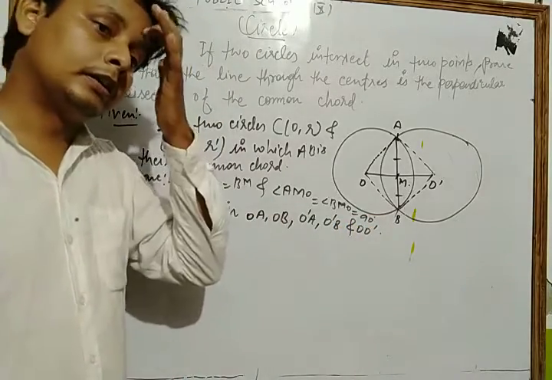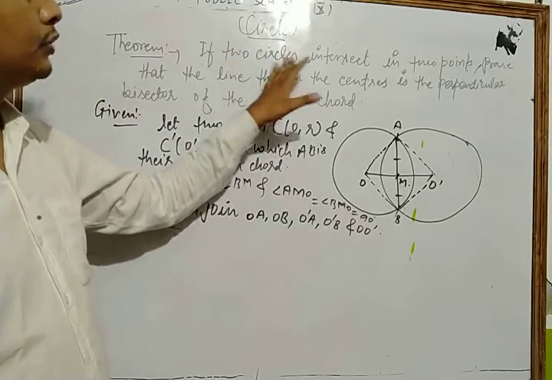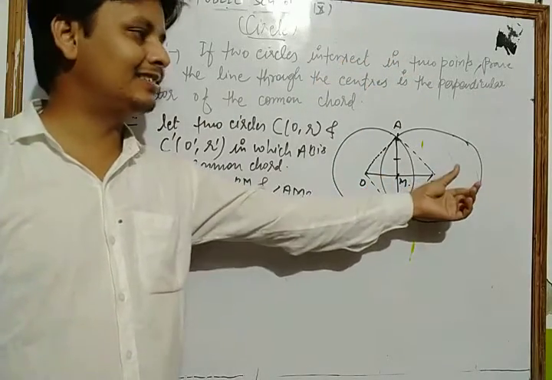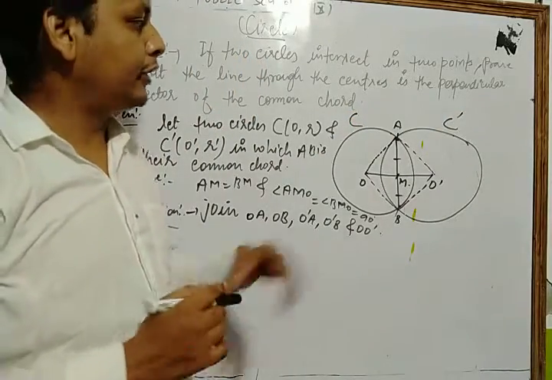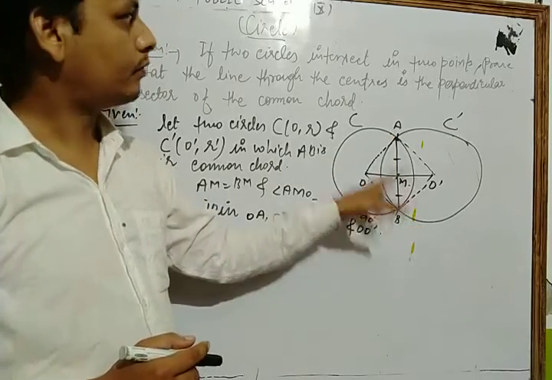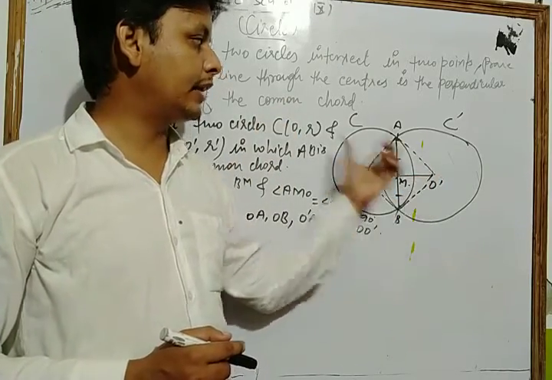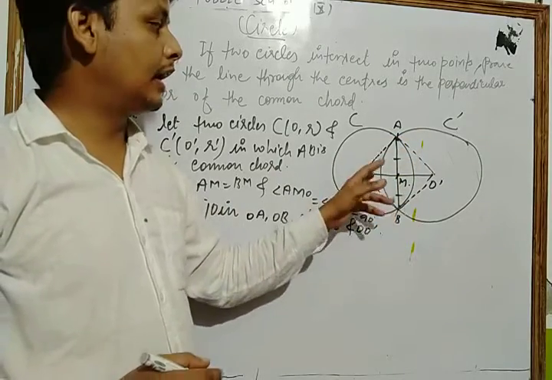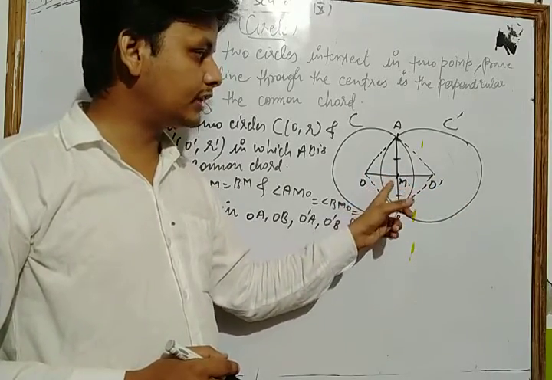Now clear? Let's see once more. According to the theorem, if two circles intersect in 2 points, we draw two circles C and C dash, which intersect at two different points A and B, and we join their centers as OO dash. AB is their common chord.